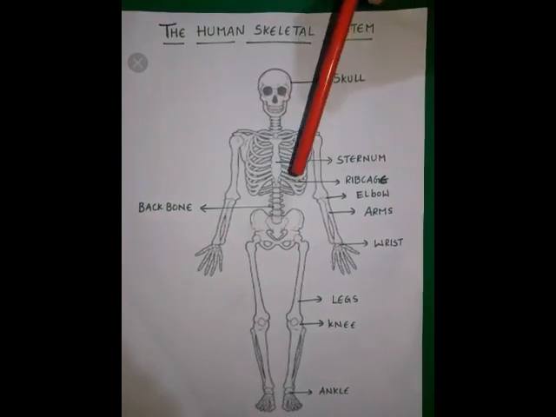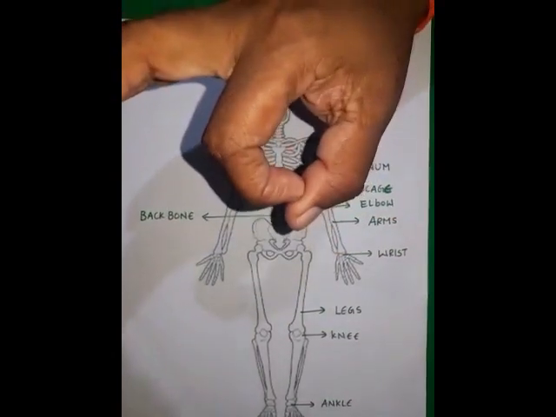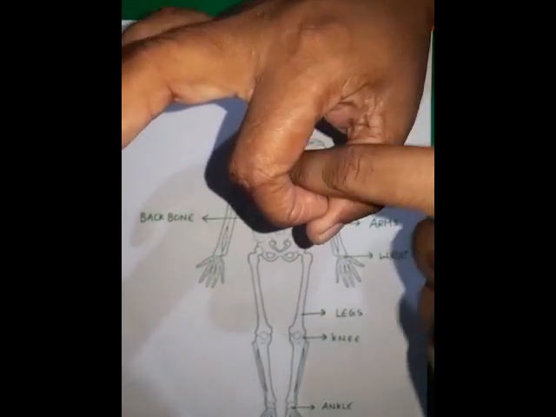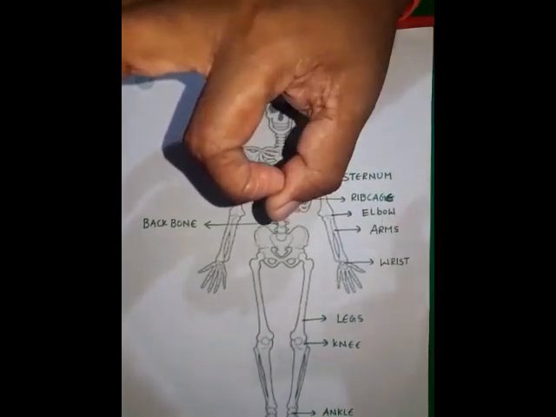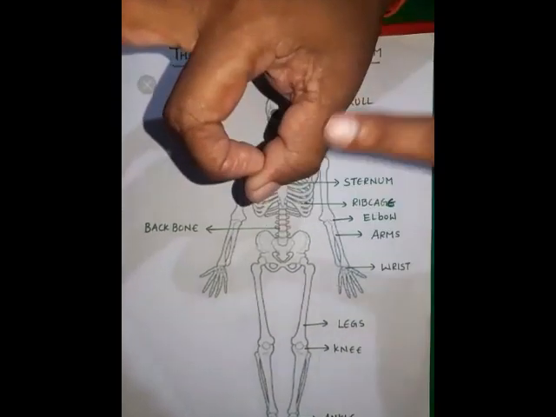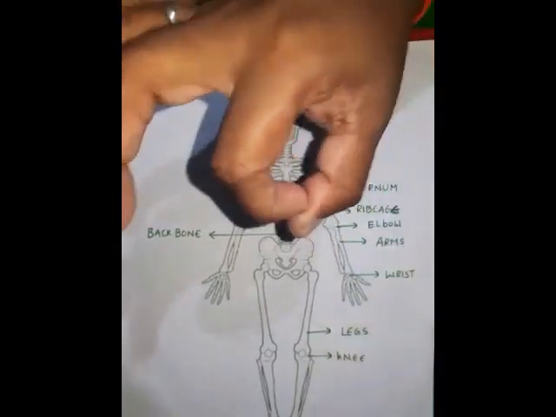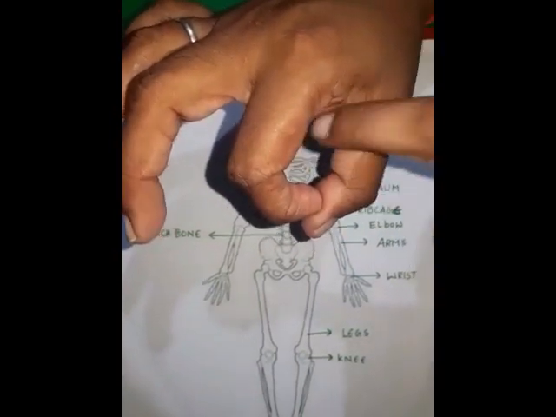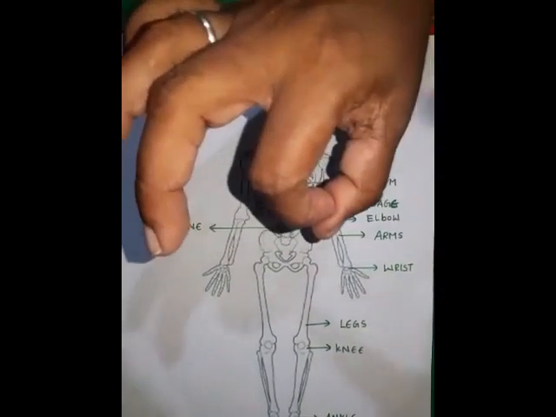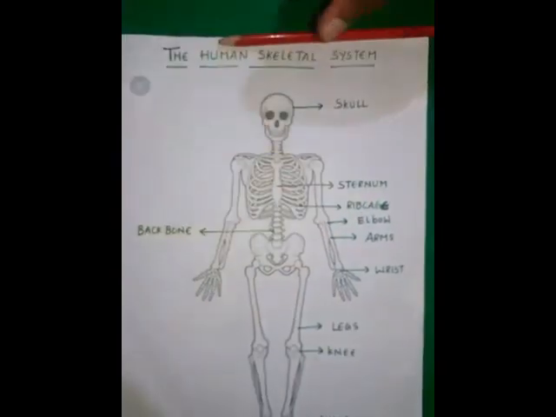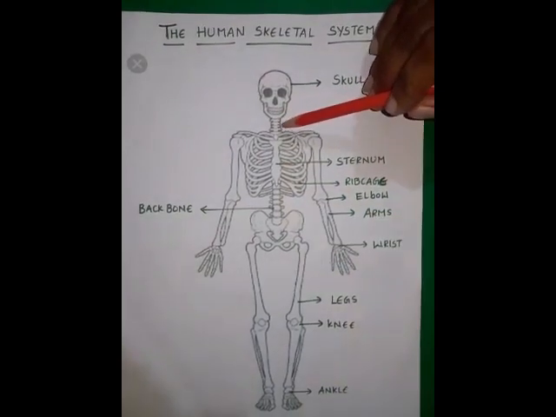If you take any bead, in the middle of the bead you will have a hole, a hollow place, and it looks like this. All the 33 bones of the vertebrae are like this, and there is a space here to pass the spinal cord. So the vertebrae protect the spine. We will learn later. Okay, understood? So all 33 bones have a hollow space in the middle to pass the spinal cord, and all 33 bones in the backbone are called vertebrae.